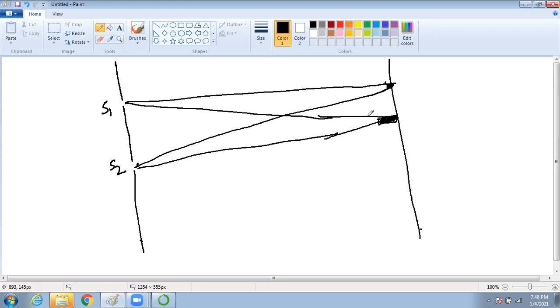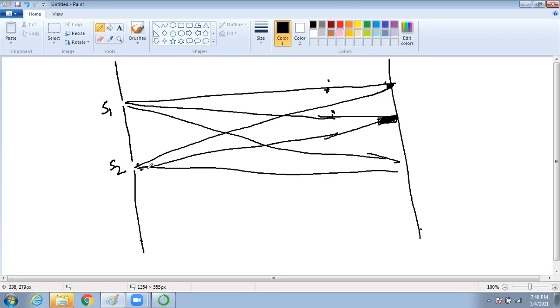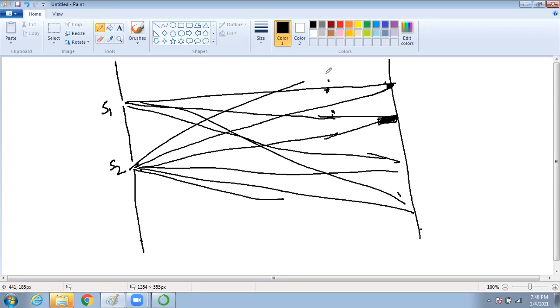Path differences are different or not? Yes or no? So like this, wherever the destructive interference is there, you are getting a dark fringe. Wherever there is constructive interference, you will get a bright fringe.